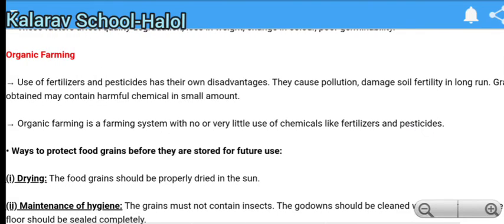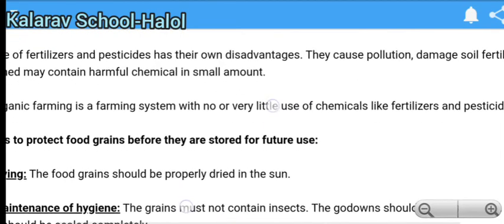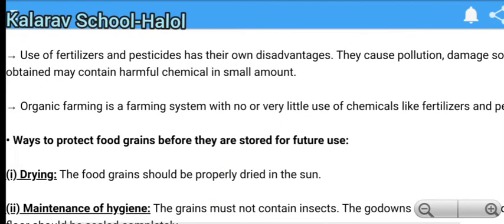Grains, fruits and vegetables obtained may contain harmful chemicals in small amounts. So organic farming is a farming system with no or very little use of chemicals like fertilizers and pesticides. The main purpose of organic farming is little or no use of chemicals.